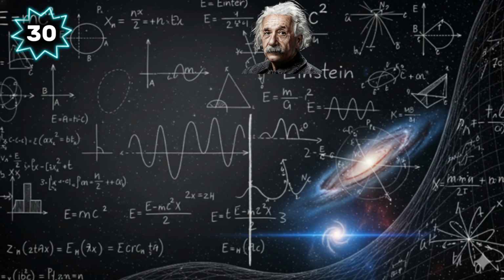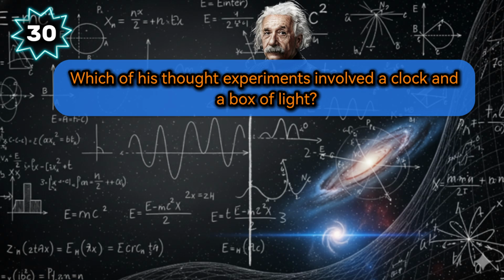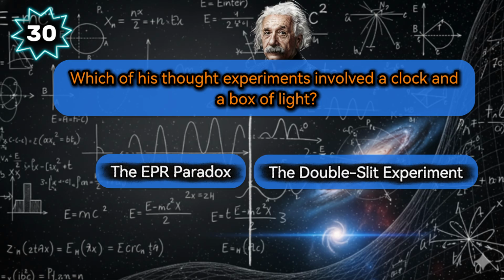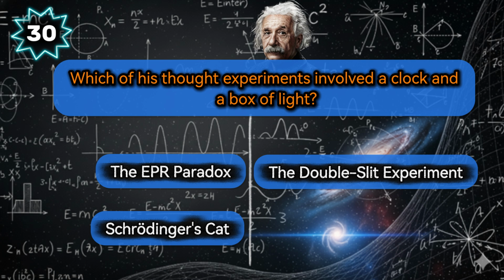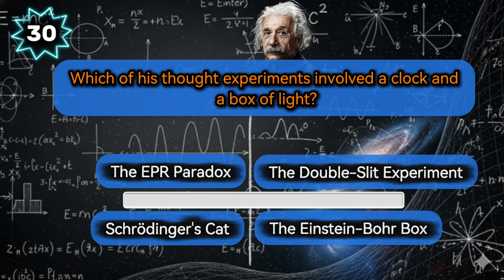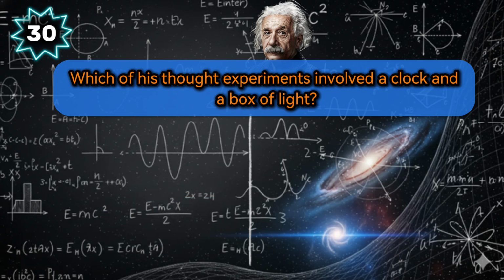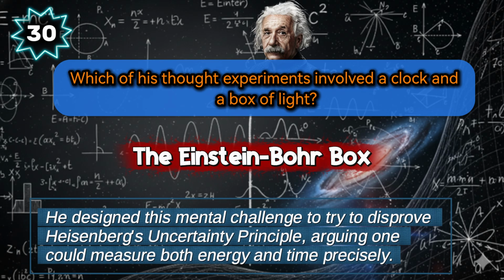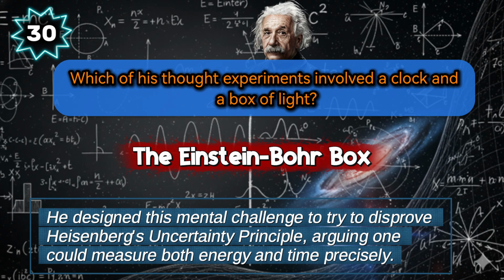He fiercely debated the nature of quantum reality. Which of his thought experiments involved a clock and a box of light? Take your pick: the EPR paradox, the double-slit experiment, Schrödinger's cat, or the Einstein Bohr box. The correct answer is the Einstein Bohr box. He designed this mental challenge to try to disprove Heisenberg's uncertainty principle, arguing one could measure both energy and time precisely.